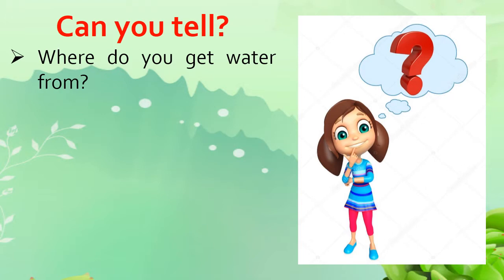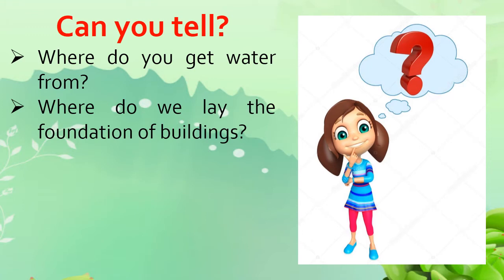Of course, it's well, pond, lake, borewell, sea, etc. Next question is, where do we lay the foundations of a building? Exactly, in an open space, means on earth, rock and soil, etc.